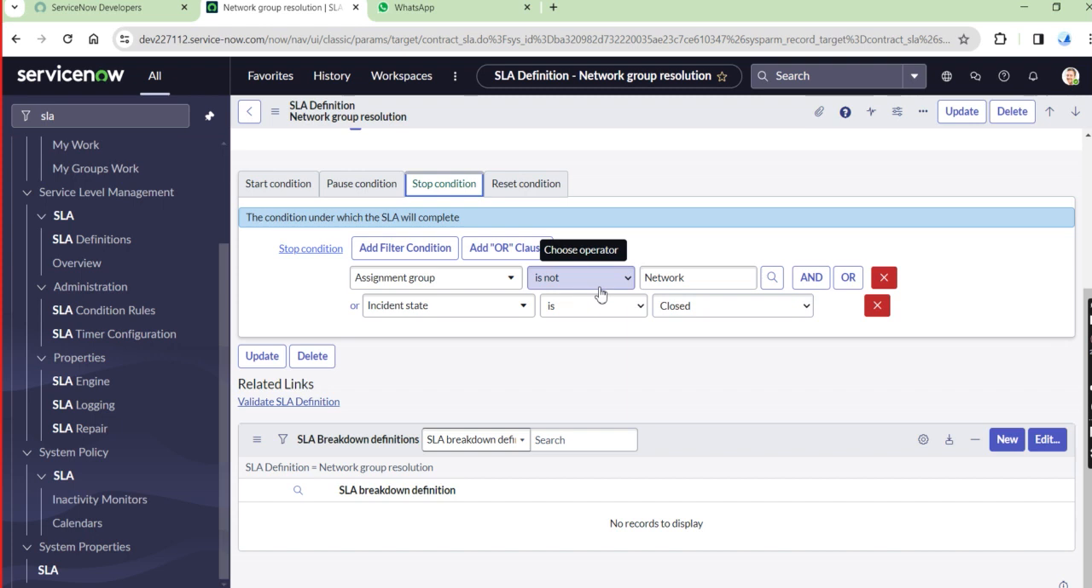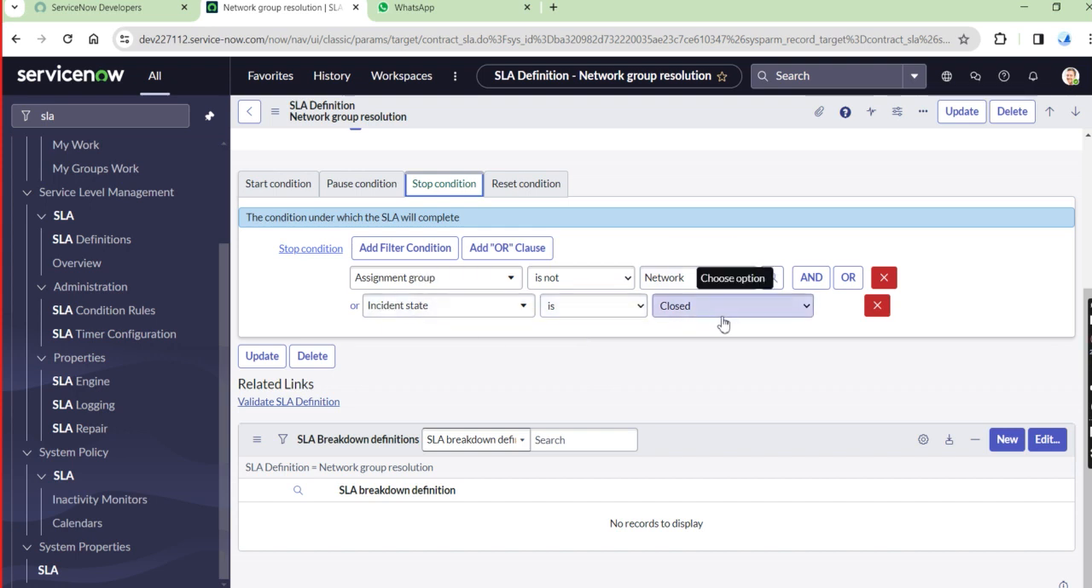Okay, so that means sometimes not network, and incident state is closed as well, especially this is not the right one. So when to stop means sometimes the assignment group is also changed by the service desk department. Sometimes it also happens in real time scenarios. At that time this OLA is going to be stopped. So that is the meaning of this stop condition.